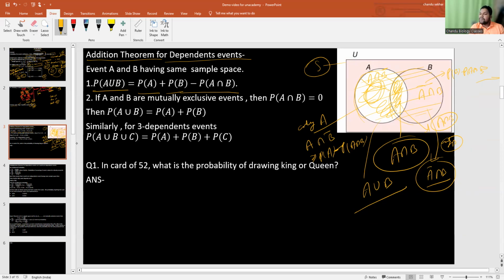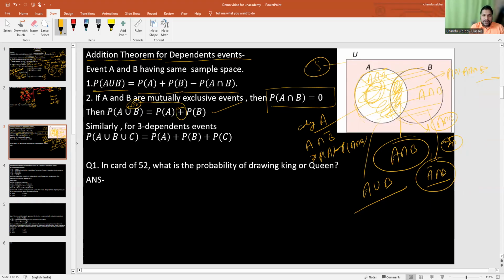But if A and B are mutually exclusive events, mutually exclusive means there is no common event between them. Correct. So in that case, it will be equal to 0. So that reduces to P of A union B is given as P of A plus P of B. And union means always remember that it's an OR, and OR means it's a plus.